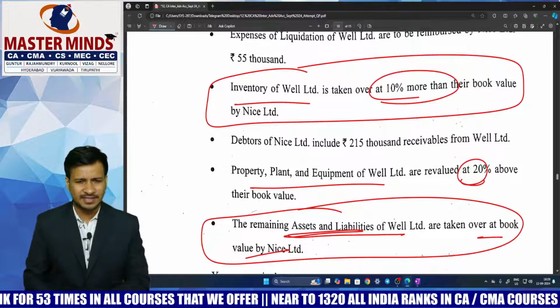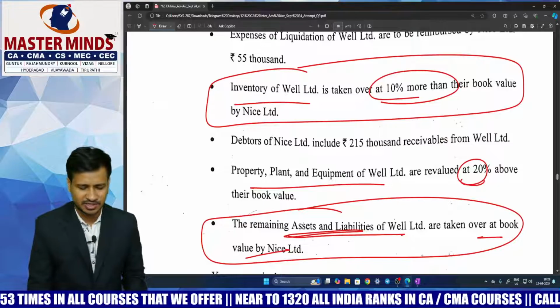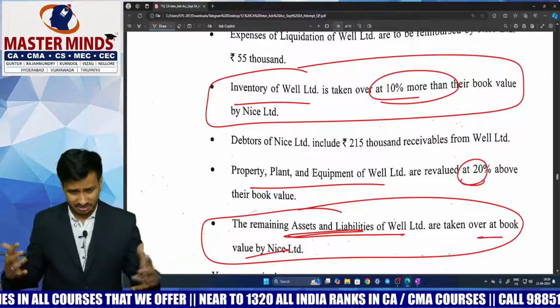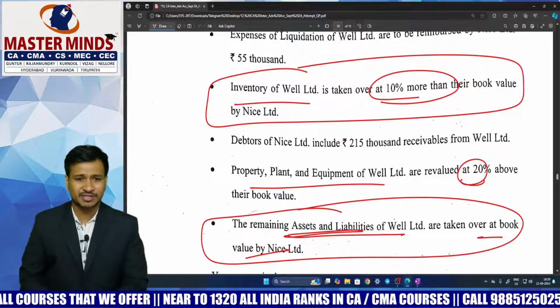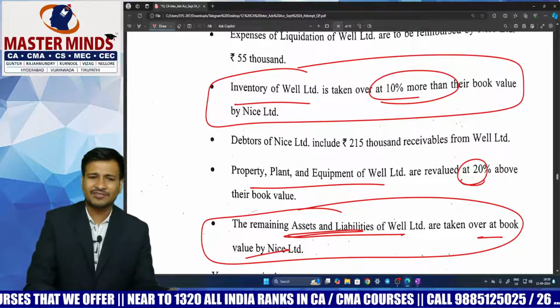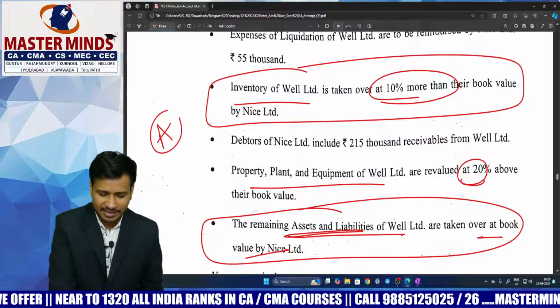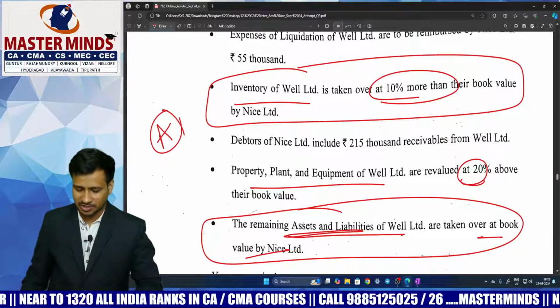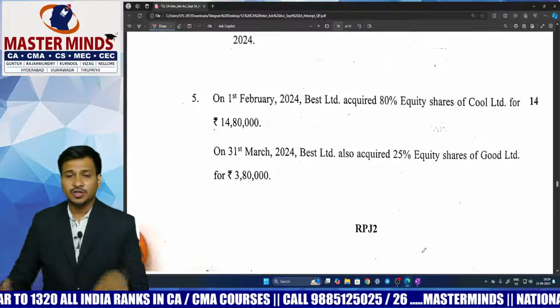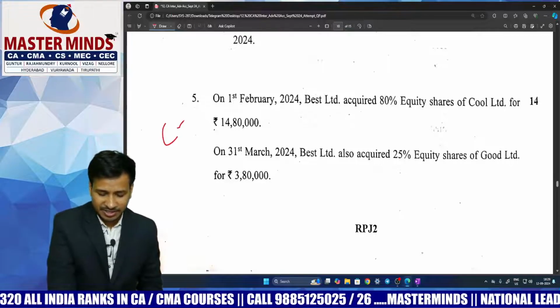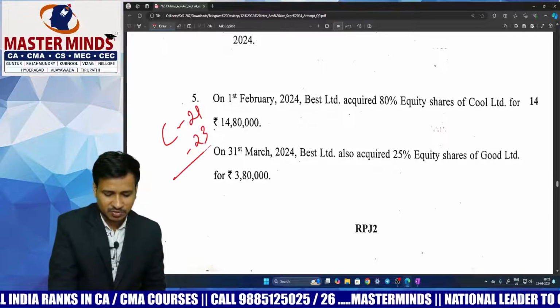And to tell you at the downline that this question is also very easy, but since this is a merger of 2 or 3 questions, I can conclude that an average student might not attempt it to the extent of 100%, and hence I would like to allocate average for this question. And question number 5, this is a question from consolidation, which is from AS 21 and also AS 23.